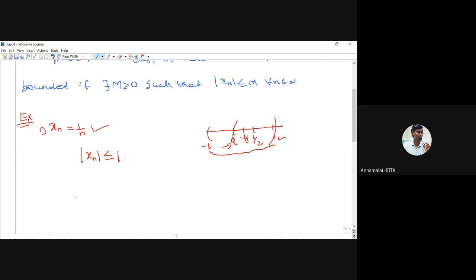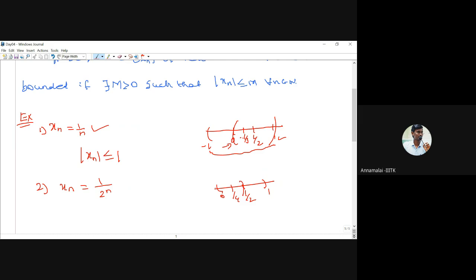Again, suppose you take xn equal to 1 by 2 power n. Substituting n equal to 1, you get 1 by 2, and substituting n equal to 2, we get 1 by 4.